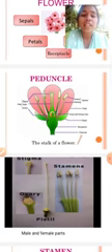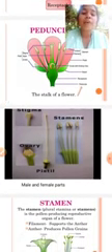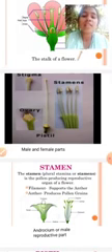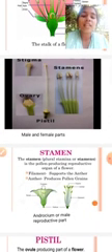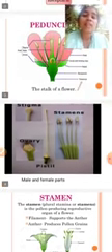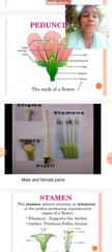Next, stamen. Stamen is divided into two types, anther and filament. Next, pistil. Pistil is divided into three parts, style, stigma, and ovary. Here, stamen is considered as a male reproductive part and pistil is considered as a female reproductive part. In this slide, these are the stamens, pistil, ovary, and stigma. The stamens are also known as androecium and pistil is known as gynoecium. Gynoecium means female reproductive part and androecium is male reproductive part.